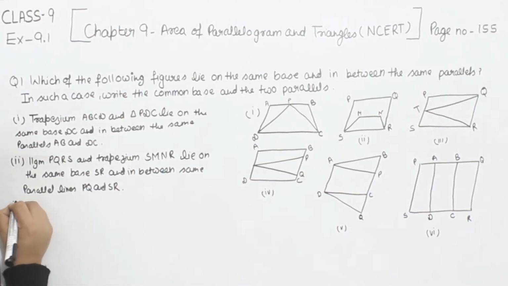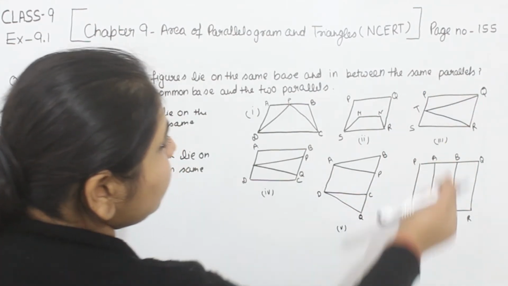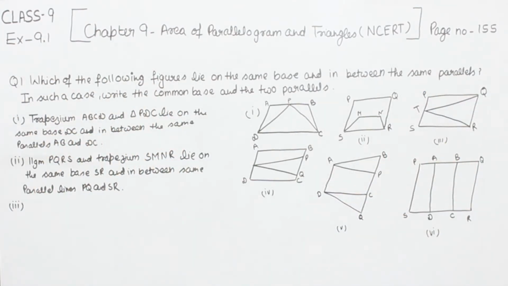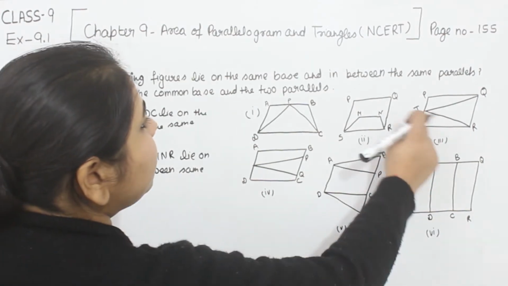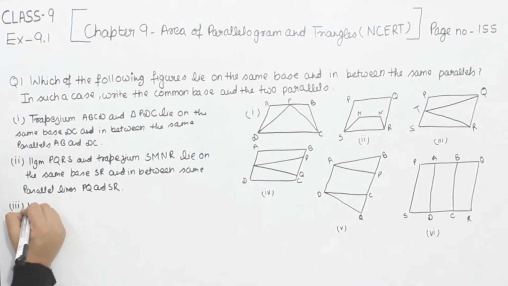Now comes to the part 3. In the part 3, this is the figure. This is the PQRS parallelogram and this is the triangle RTQ. So now the base is same, R and Q. They are lying on the base RQ. So we are going to write the statement here.